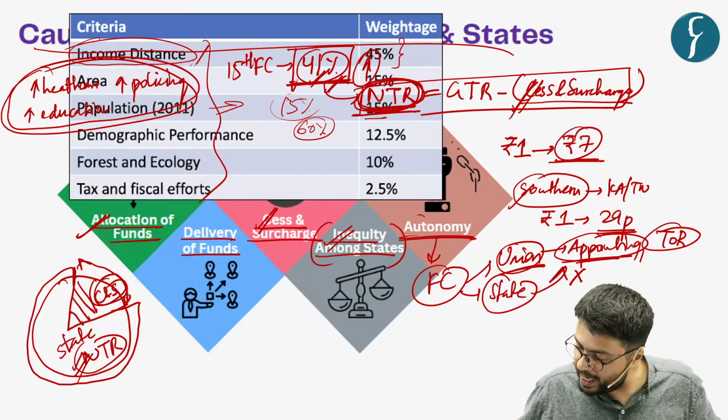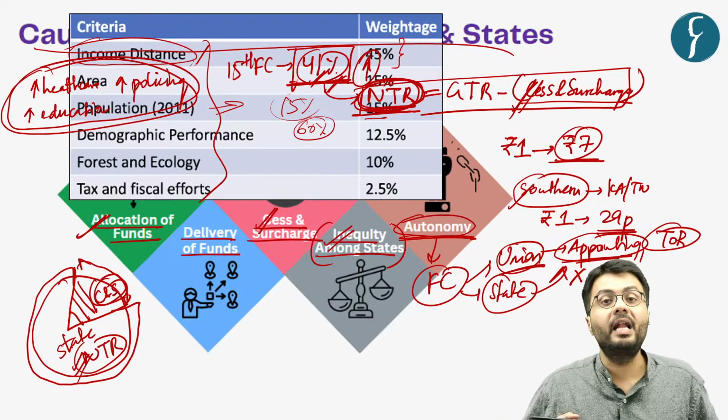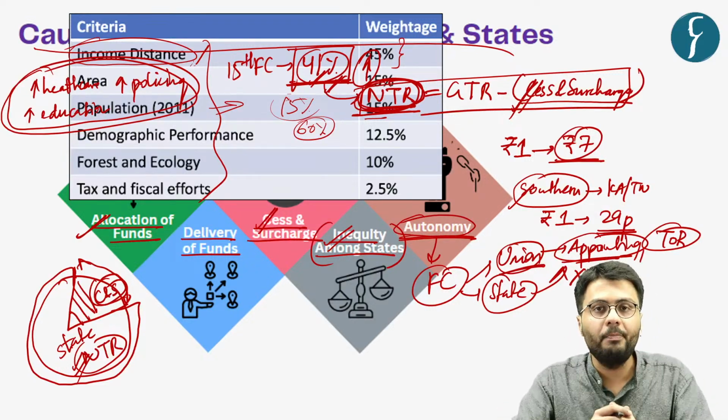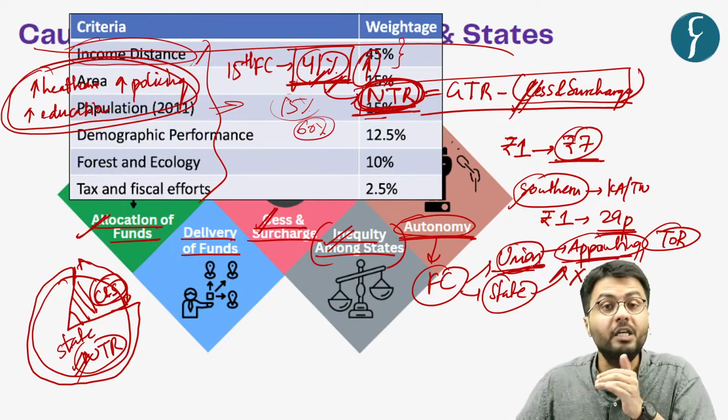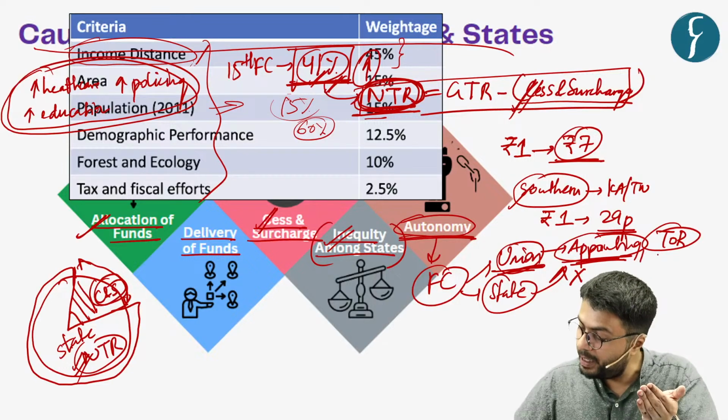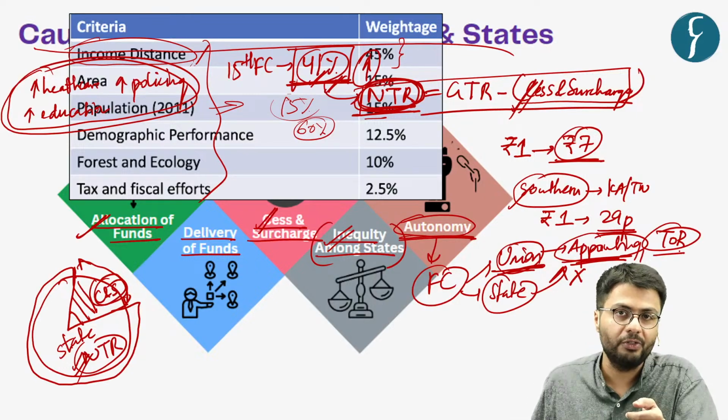So this highlights that the autonomy of the Finance Commission as an independent body is somewhat compromised because of the higher say of the union government in appointment and setting of terms of reference.